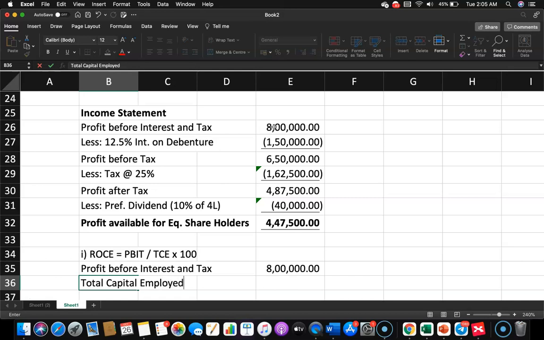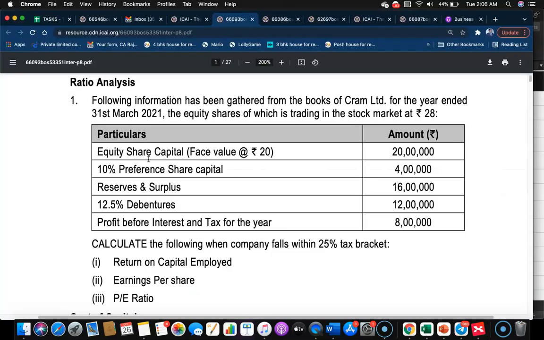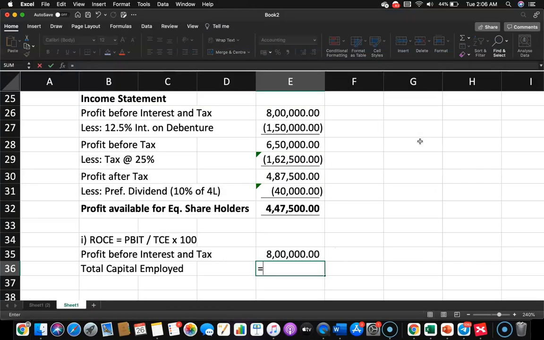Then we should find out the total capital employed. How do you find that out? Look here. There is an equity share capital of 2 million, 10% preference share capital of 400,000, reserves and surplus of 1.6 million, and 12.5% debentures of 1.2 million. If you add all four, that is 12 plus 16, 18, 28 plus 4, 32, 42, 52, that is 5.2 million. I'm just putting all those numbers here.